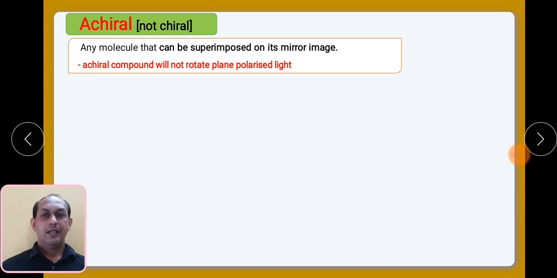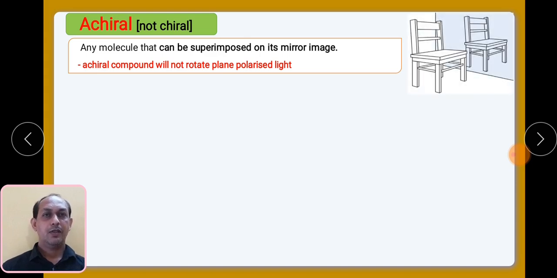A chiral compound will rotate the plane polarized light either in the clockwise direction or the anti-clockwise direction. But an achiral compound will not rotate the plane polarized light. Remember that: what is the difference between chiral and achiral?